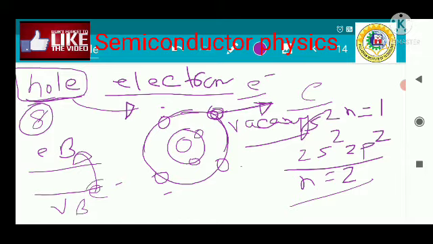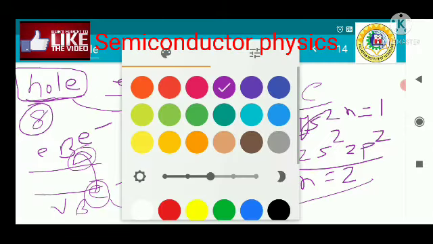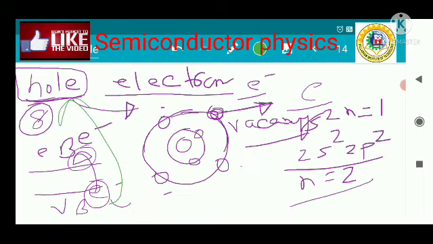Then an empty space is created in the valence band and one electron comes here. So this empty space is called the hole.